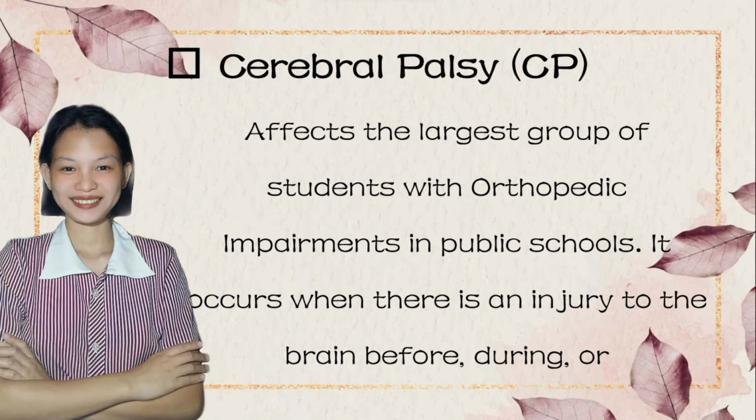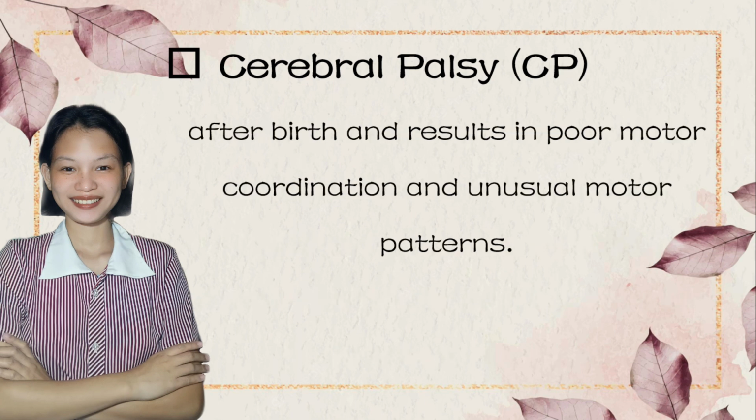Cerebral palsy or CP. It affects the largest group of students with orthopedic impairments in public schools. It occurs when there is an injury to the brain before, during, or after birth and results in poor motor coordination and unusual motor patterns. CP is a group of disorders that affect a person's ability to move and maintain balance and posture. CP is the most common motor disability in childhood.